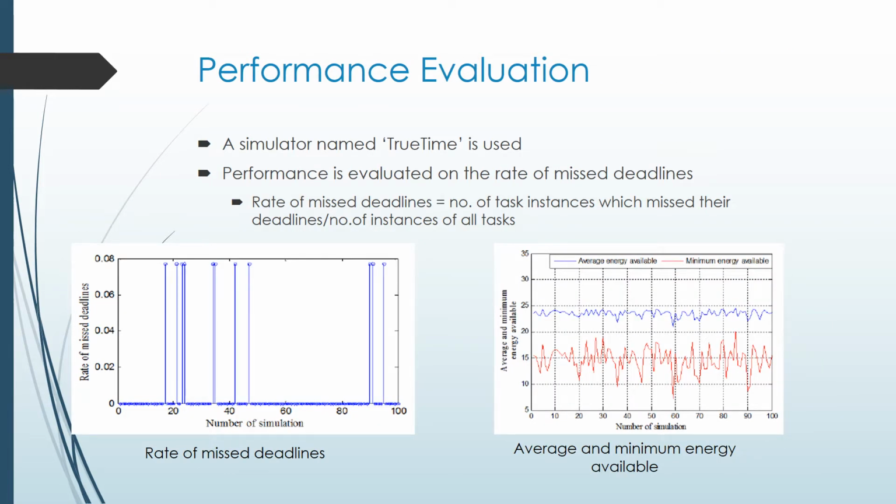The performance of this algorithm is evaluated in a simulator named TrueTime. Performance is evaluated on the rate of missed deadlines and the average and minimum energy available. It can be seen from the first figure that the rate of missed deadlines is considerably reduced by the use of this algorithm. And from the second diagram, it can be inferred that this algorithm saves a considerable amount of energy where the average energy is near to the maximum capacity of the battery.